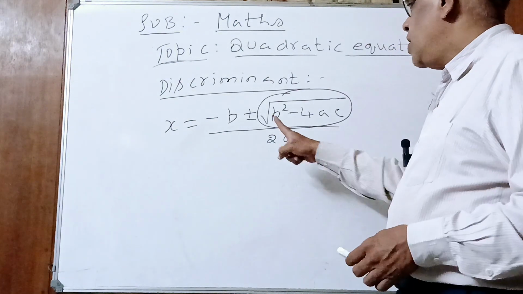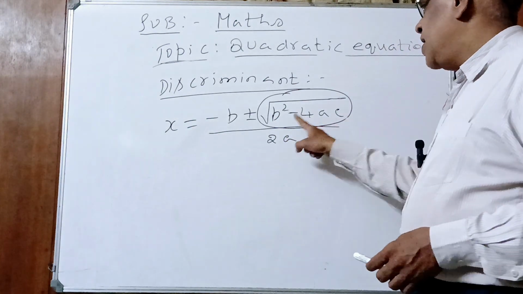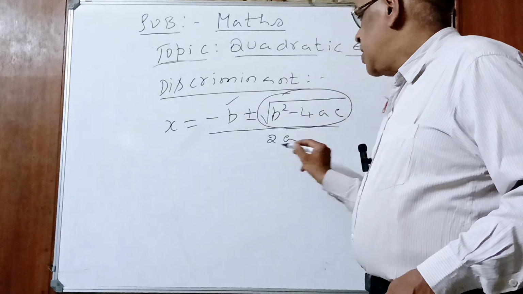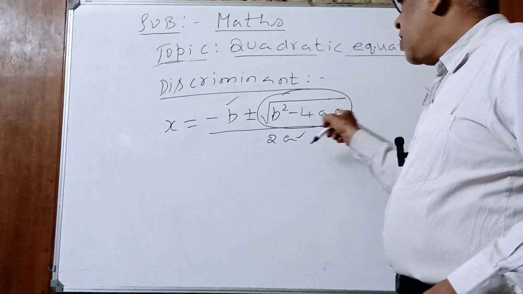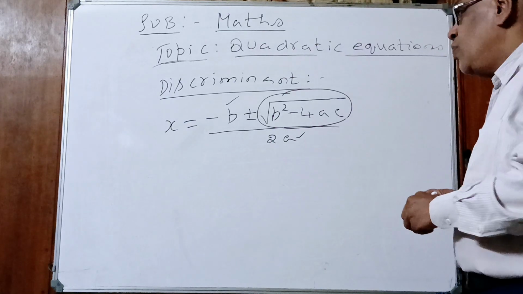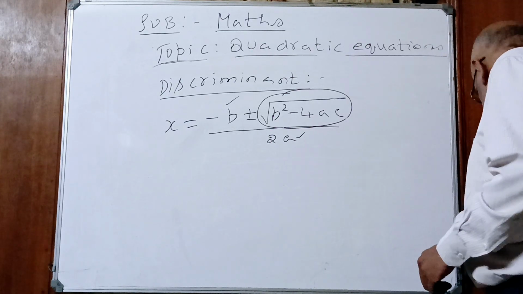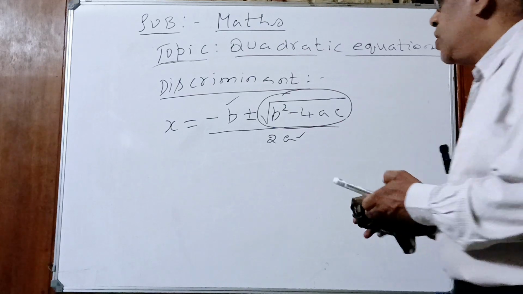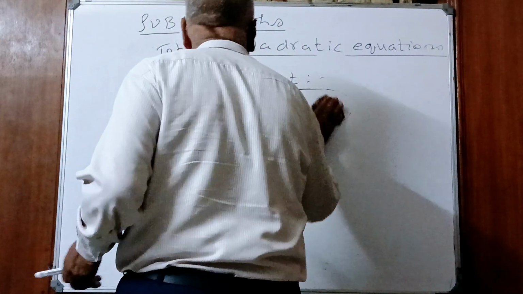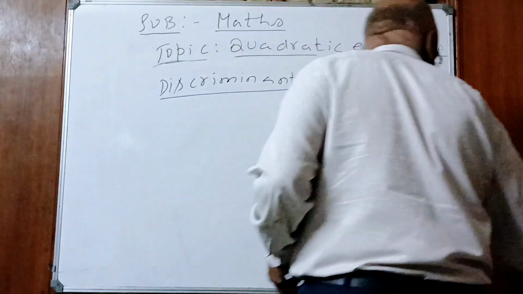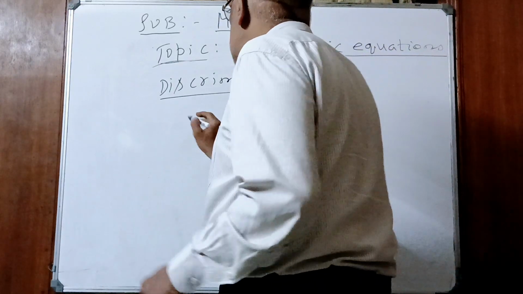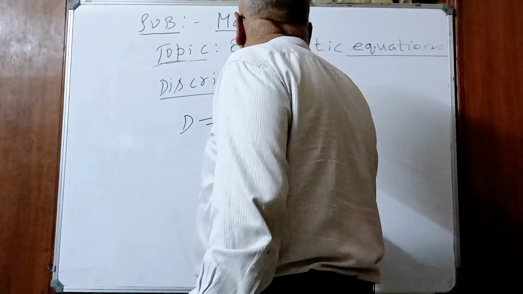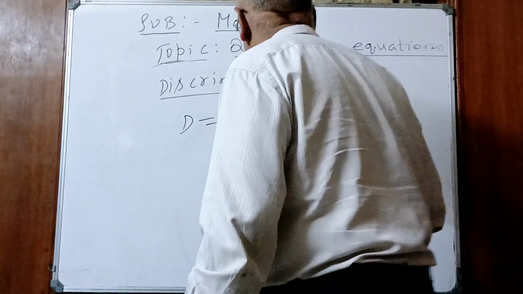Why? Because B square minus 4AC is under root. Here, there is no problem with B. There is no problem with A. B square minus 4AC is the one who makes discrimination. It is the discriminant who decides nature of the roots. What is that? We'll discuss now. Before that, who is the discriminant? Denoted by D is equal to B square minus 4AC.